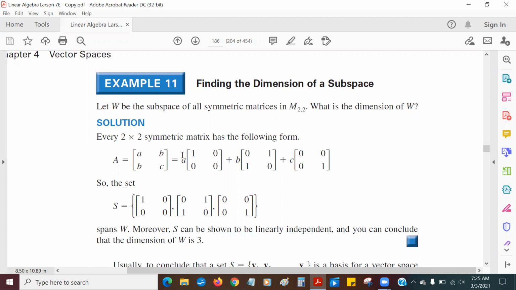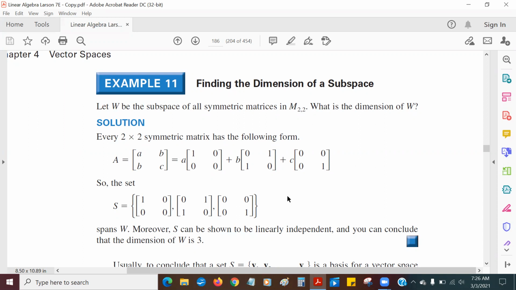Well, I could take this and break it up into a sum of three different matrices: A times (1, 0; 0, 0), B times this one, and C times that one. If I add these up, I'm going to get (A, B; B, C). So this set (1, 0; 0, 0), (0, 1; 1, 0), (0, 0; 0, 1) spans the entire subspace W of symmetric matrices, and it's really easy. You can practically see it, or you could show it by the techniques that we learned, that this is linearly independent.